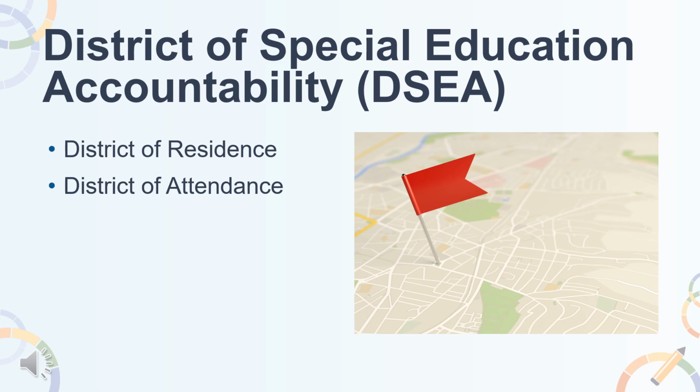For example, the district where the student geographically resides is held accountable for the student's graduation outcomes, and the data is included in the District of Residence's graduation rate indicator. Please note that this rule only applies to LEAs. All schools, including charter schools, are held accountable for all of their students with disabilities.